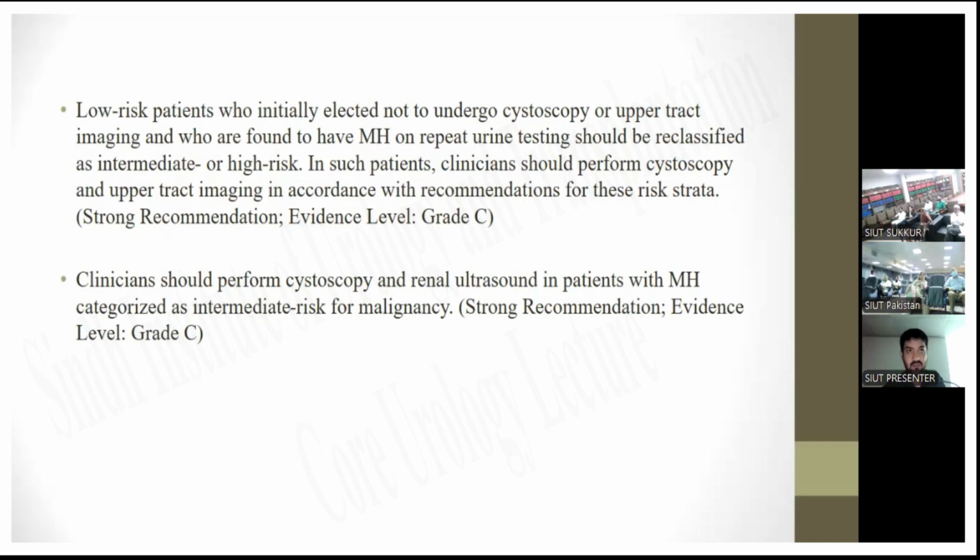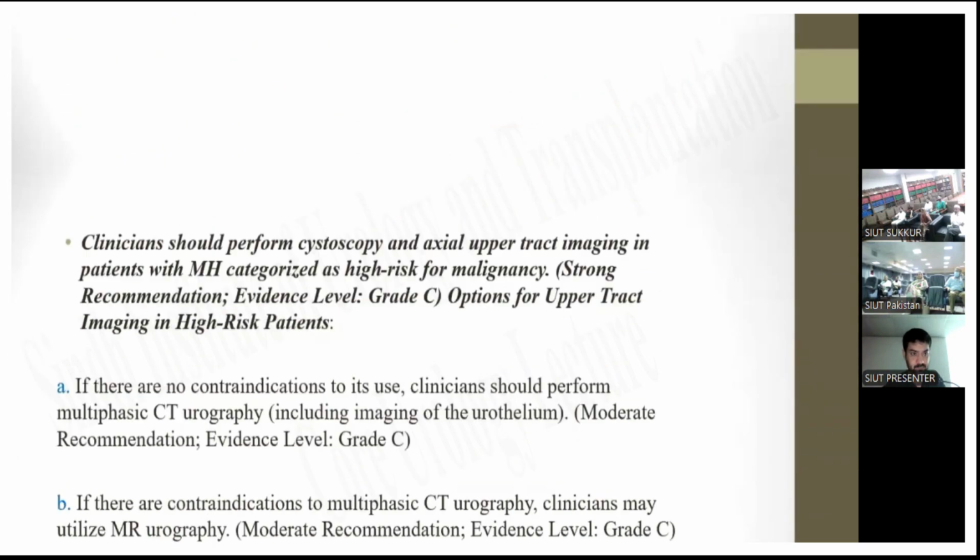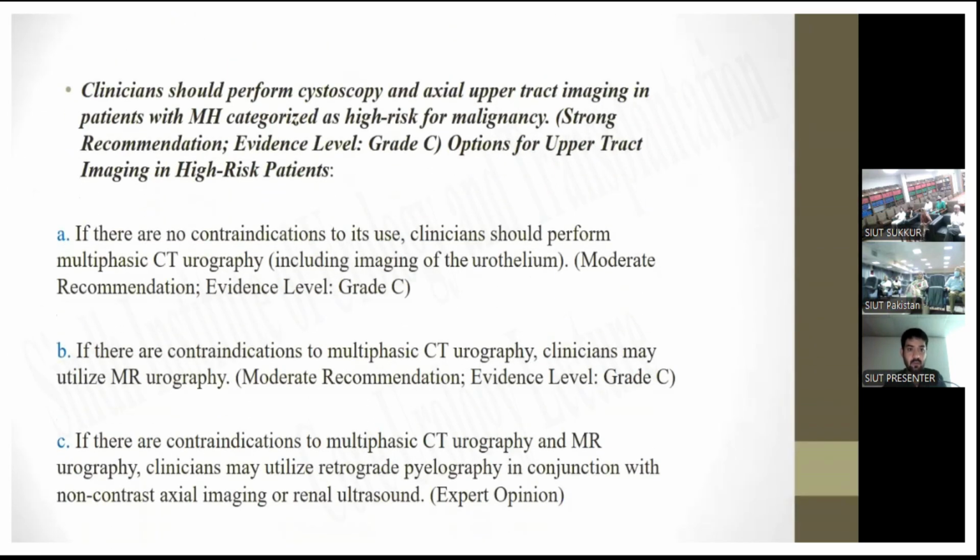Clinicians should perform cystoscopy and renal ultrasound in patients with microscopic hematuria categorized as intermediate risk for malignancy. And for high-risk patients, clinicians should perform cystoscopy and axial upper tract imaging in patients with microscopic hematuria categorized as high risk for malignancy.